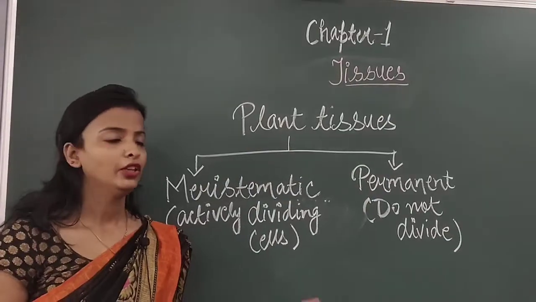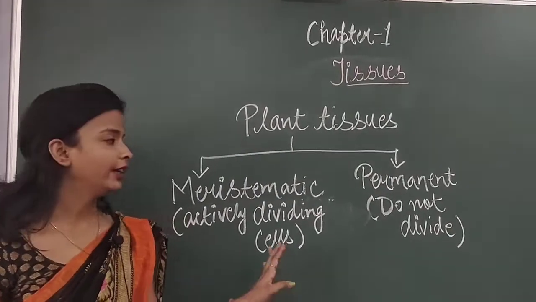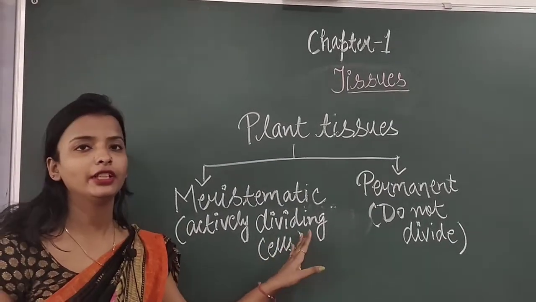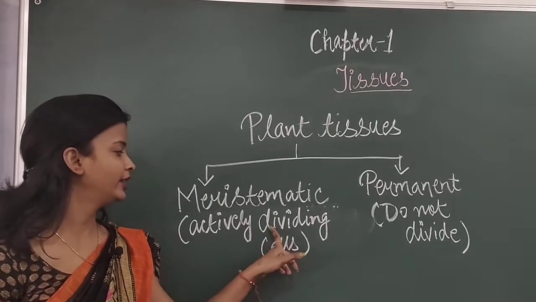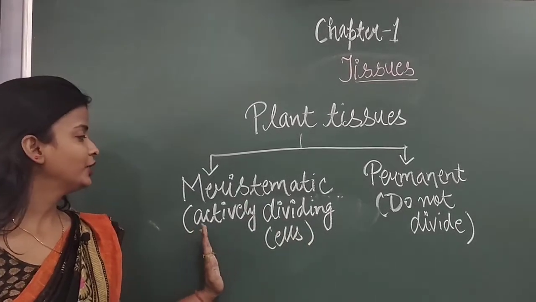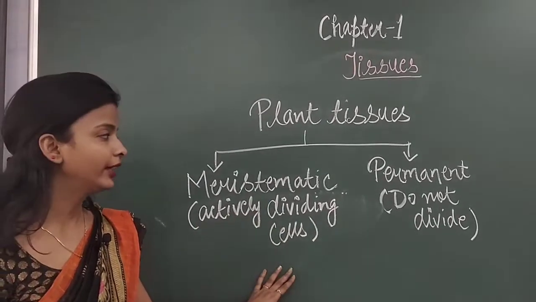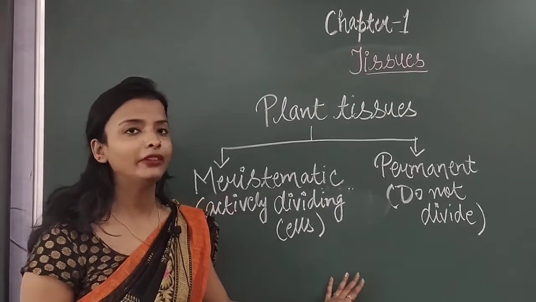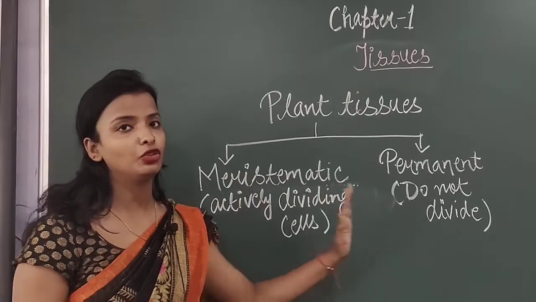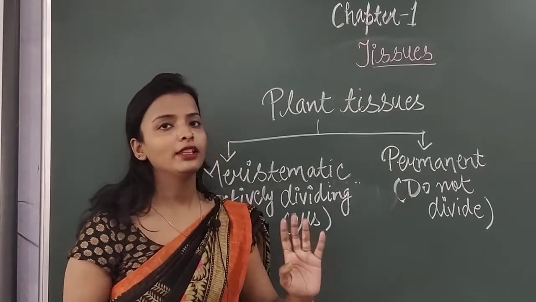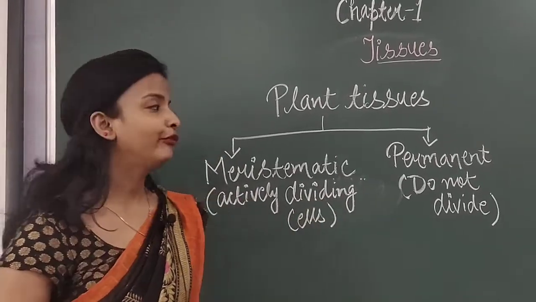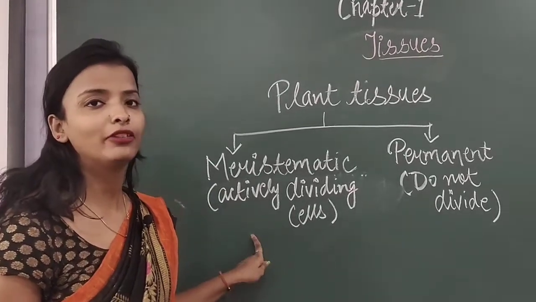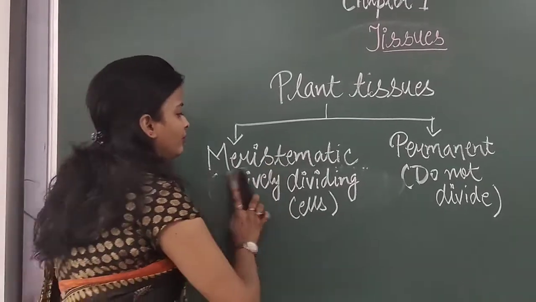Students, one thing I want to correct here: by mistake I wrote the spelling of dividing wrong, so I have corrected it. So meristematic tissues are the actively dividing cells, and permanent tissues do not divide further. This is the basic difference between meristematic tissue and permanent tissue. Now let us discuss them in detail. The first one we are going to discuss in detail is meristematic tissue.